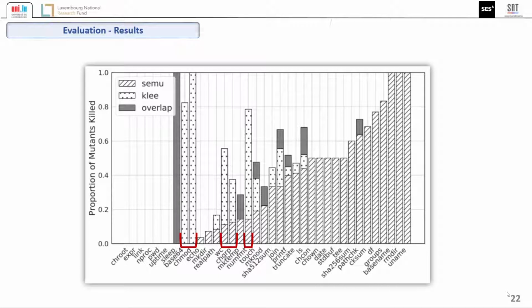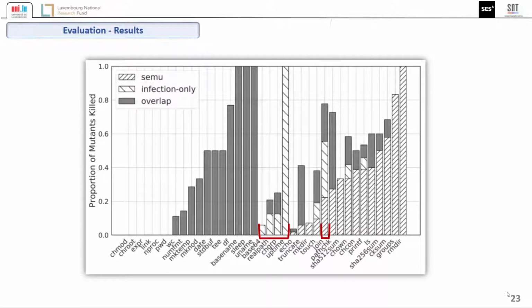These were mainly cases where there is a single stubborn mutant, or there are too many targeted mutants forcing SEMu to do shallow exploration. For most of the cases, SEMu outperformed KLEE. Similarly, there is more overlap between SEMu and infection only than with KLEE. Nevertheless, there are only 5 cases where infection only outperforms SEMu. Moreover, SEMu generated 87% more mutant killing tests than infection only.